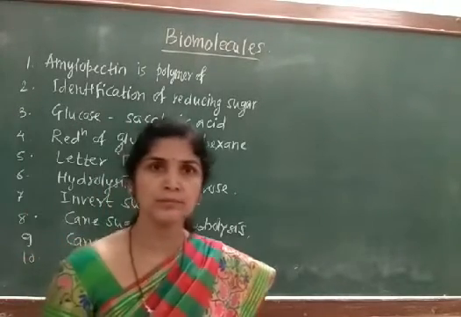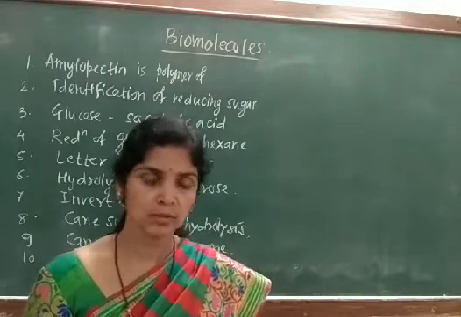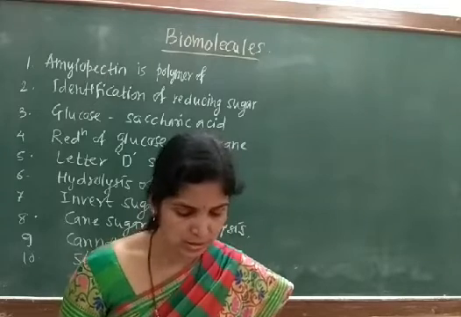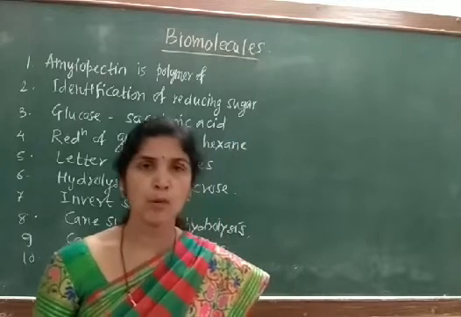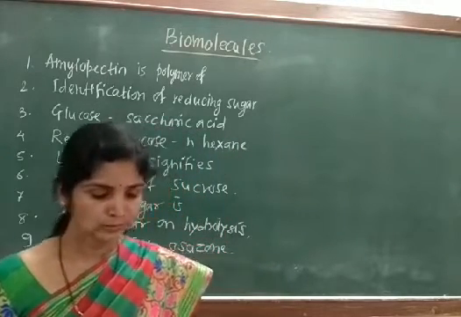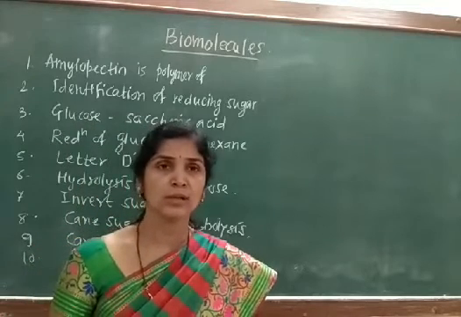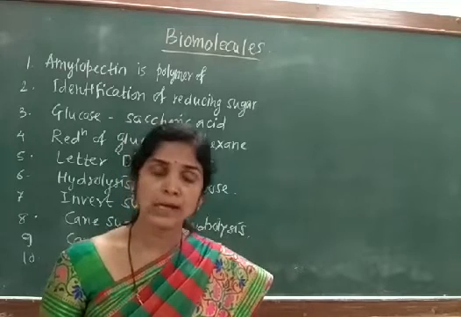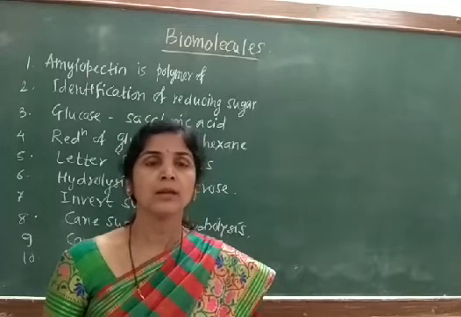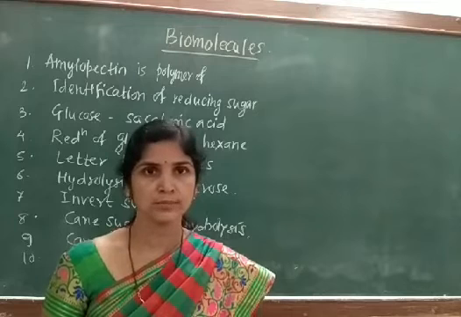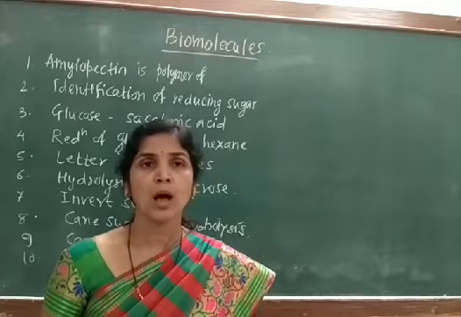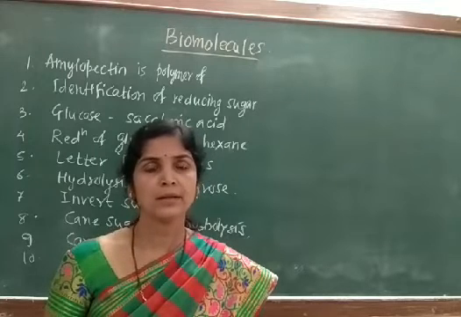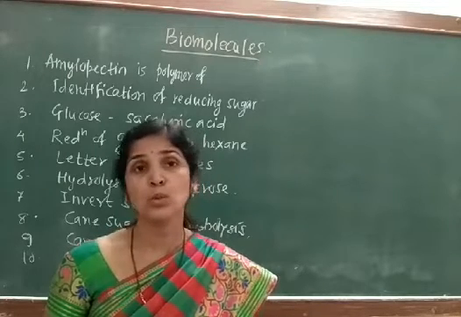Now we will move to the questions based on the carbohydrates. First question is, amylopectin is a polymer of. Now amylopectin is a part of starch, and starch on hydrolysis gives the glucose molecules. Amylopectin is a part of the starch molecule, and starch is made by the glucose molecule.